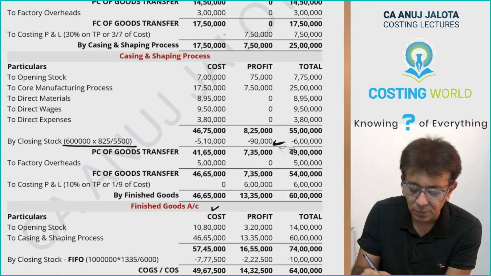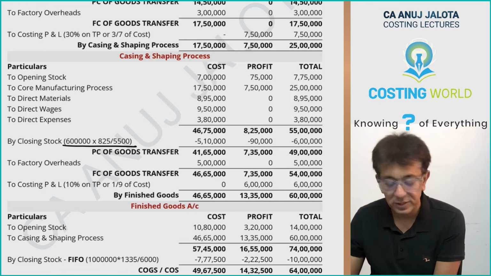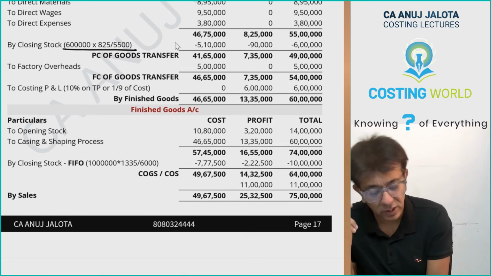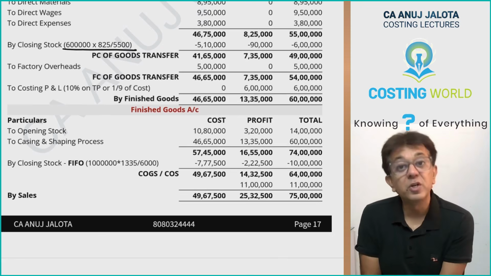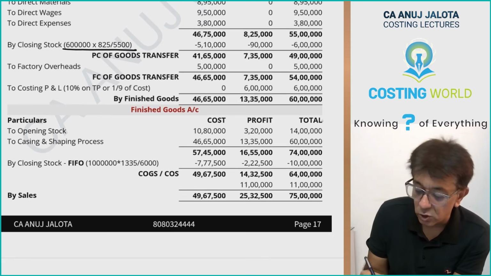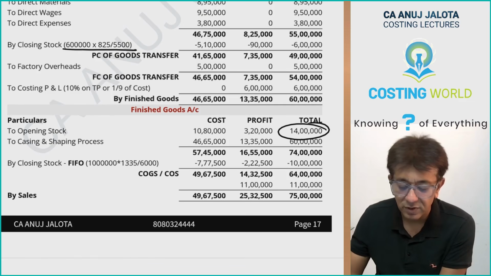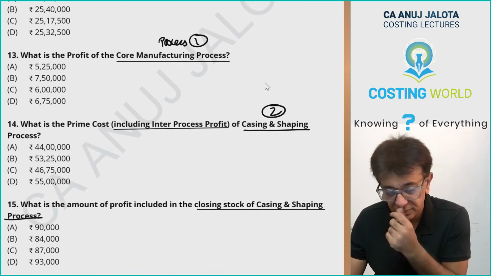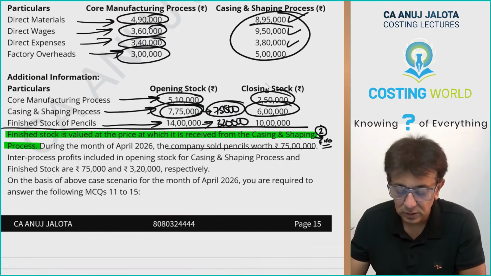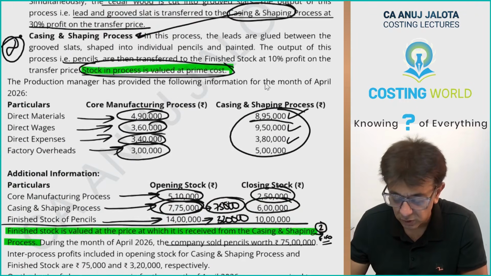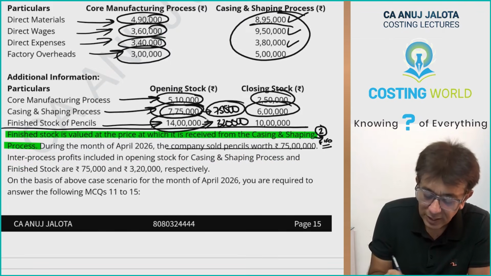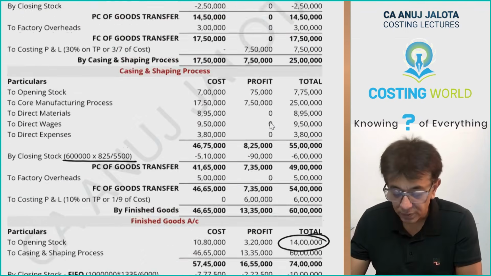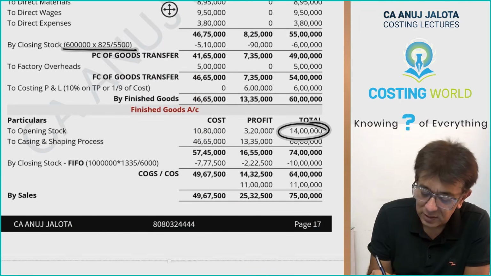So this is your process 2, that is the casing and shaping process. The last one over here, then I'll try to give out the answers for the MCQs. Finished goods account. Opening stock was there as 14 lakh rupees. That figure was given to you over here, 14 lakhs. But that includes 3,20,000 rupees of your opening stock reserve. This is your balancing figure.